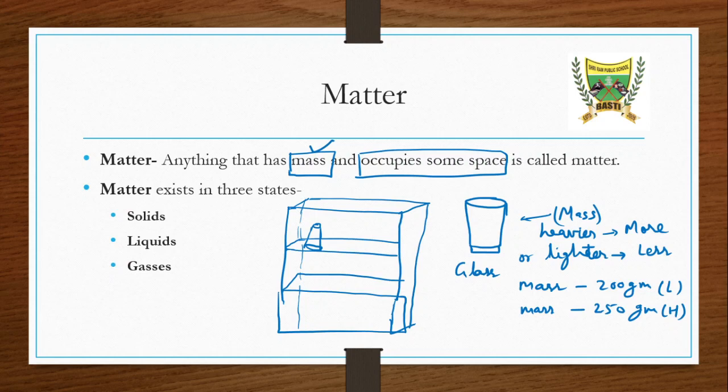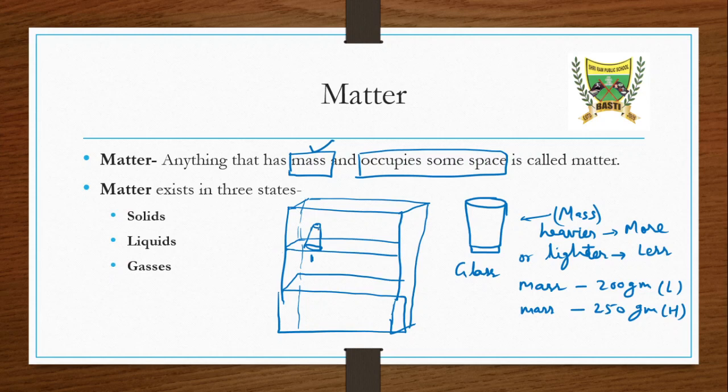Let's say this is position first. Now the first glass is kept at position first. Now can we put another glass over here?